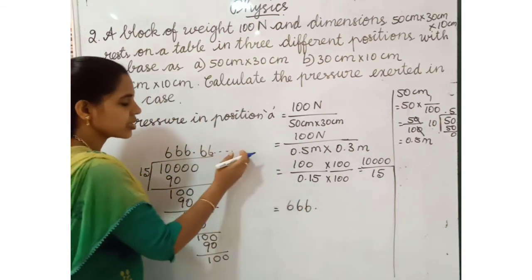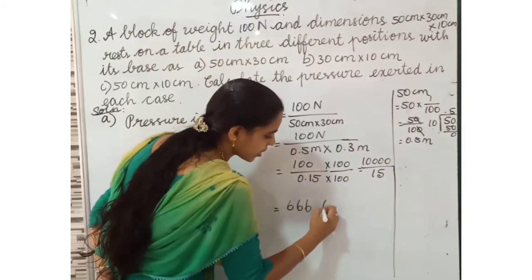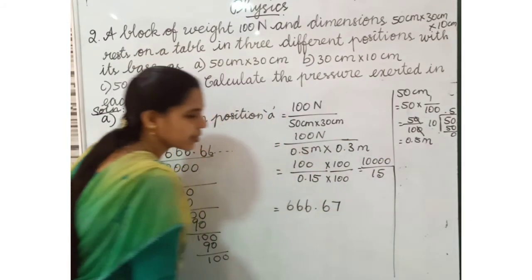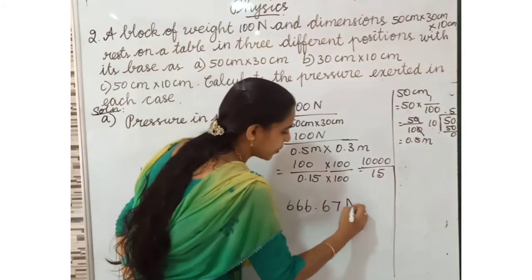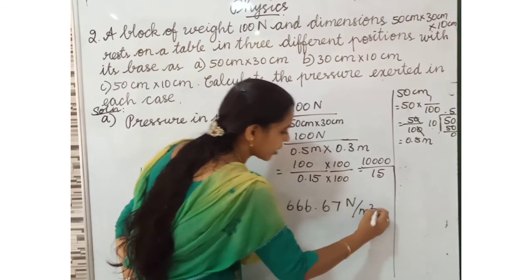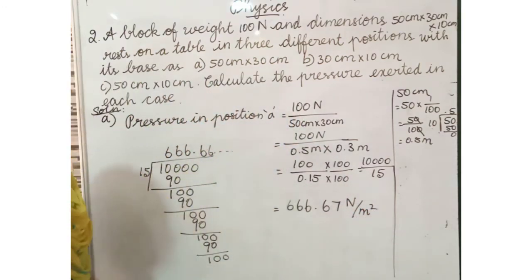666.66. Again, this number will go here. So, 7 Newton per meter square. This is the unit of Pascal. Do you understand this?